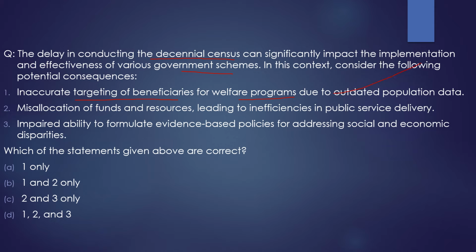Second statement, misallocation of funds and resources leading to inefficiencies in public service delivery. 100% correct. Third, impaired ability to formulate evidence-based policies for addressing social and economic disparities. 100% correct. So all the three statements are correct, and these are the potential consequences